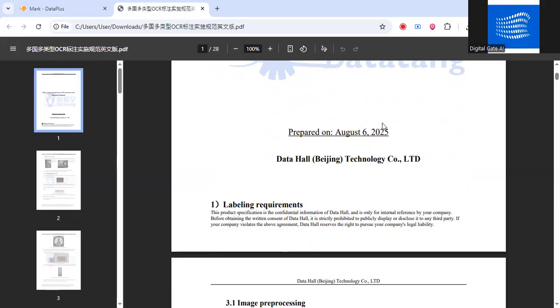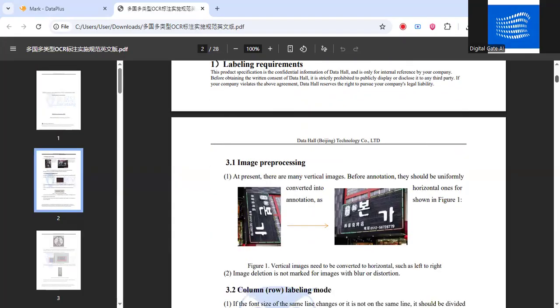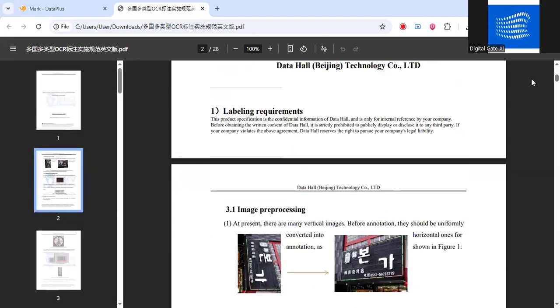So the first one is labeling requirements. This product specification, just leave it. Then we have image processing. At present, there are many vertical images. Before annotation, they should be uniformly converted into horizontal ones, as shown in the figure.